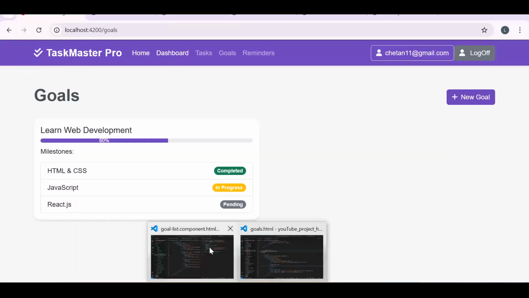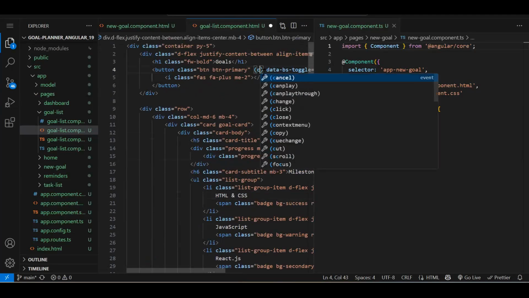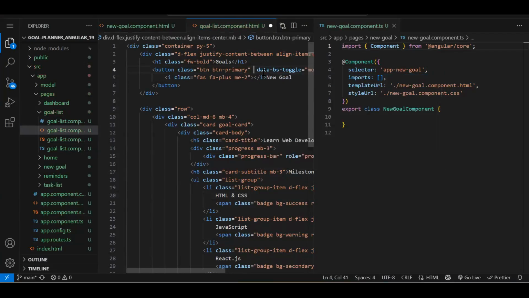So for that, we will need a click event. So over here, click, or we can simply navigate also. Fine.